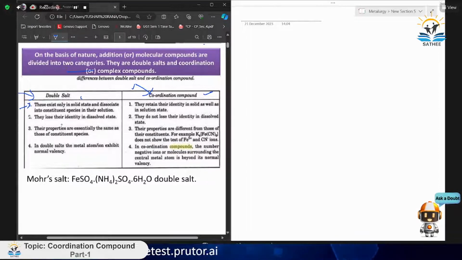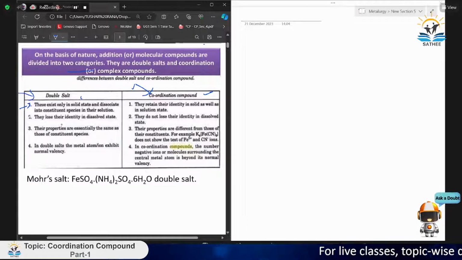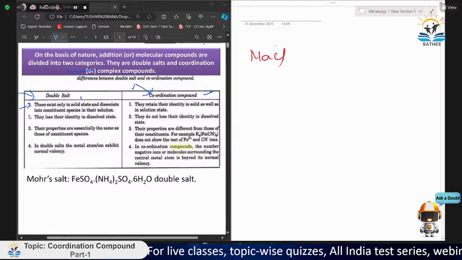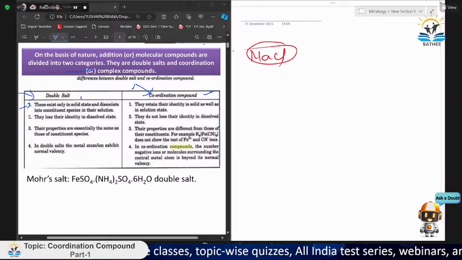Now, talking about double salts, these exist only in the solid state and dissociate into constituent species in their solution. Based on the definition, you understood what is written. Now moving on to coordination compounds, they retain their identity in the solid as well as in the solution state. So it is saying that if we have a salt, like we simply take a salt of NaCl, this exists in a solid state.